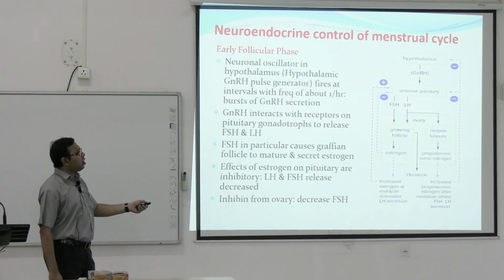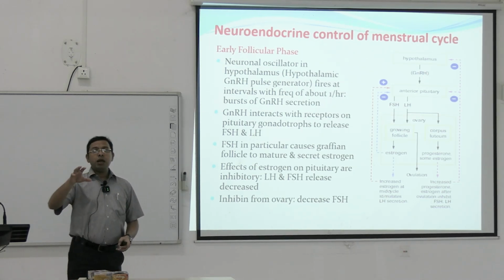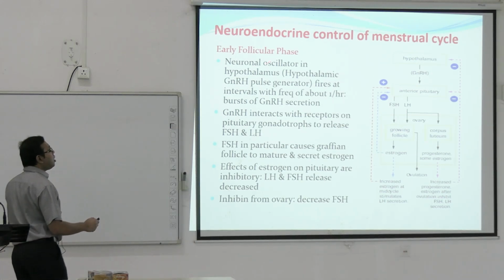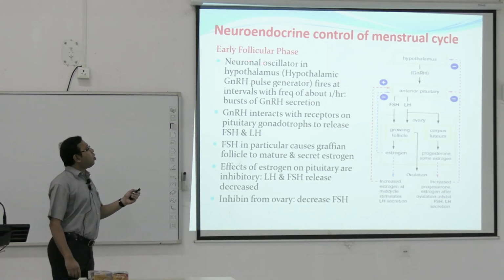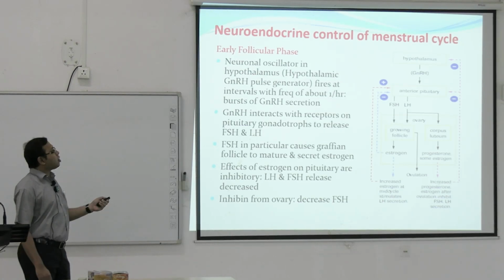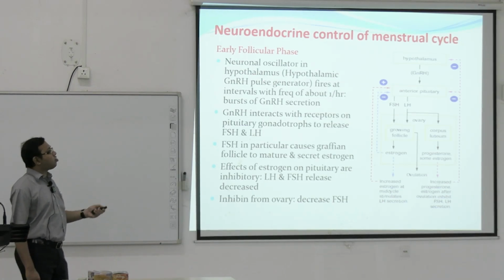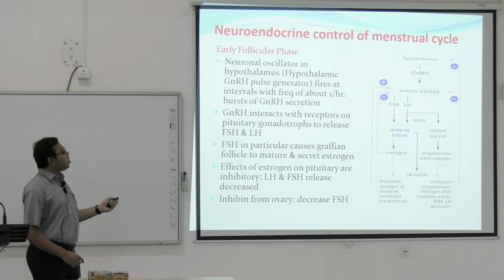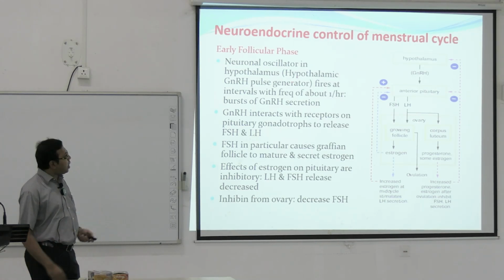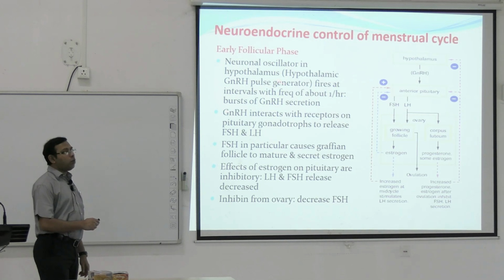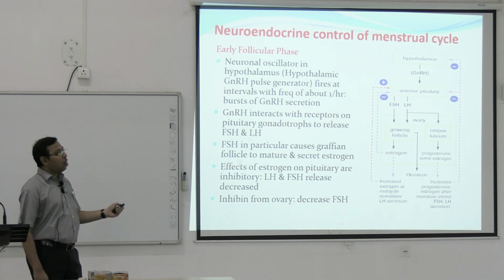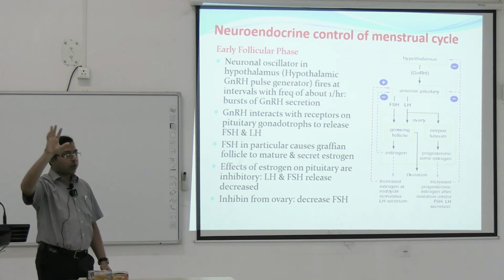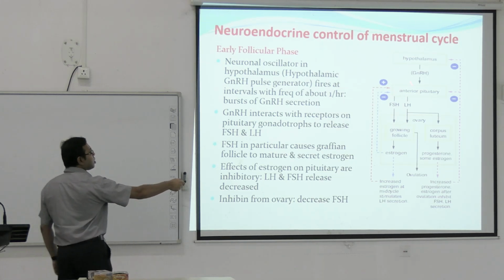What we have discussed, basically, is a feedback effect of the pituitary, ovary, fallopian tubes as well as the endometrium. You can see in the early follicular phase, there is neuronal oscillation in the hypothalamus known as the hypothalamic GnRH pulse generator, gonadotropin releasing hormone. This is synthesized in the hypothalamus in the brain and fires at intervals with a frequency of about 1 per hour. So bursts of gonadotropin releasing hormone are synthesized from the hypothalamus. This is the first one.